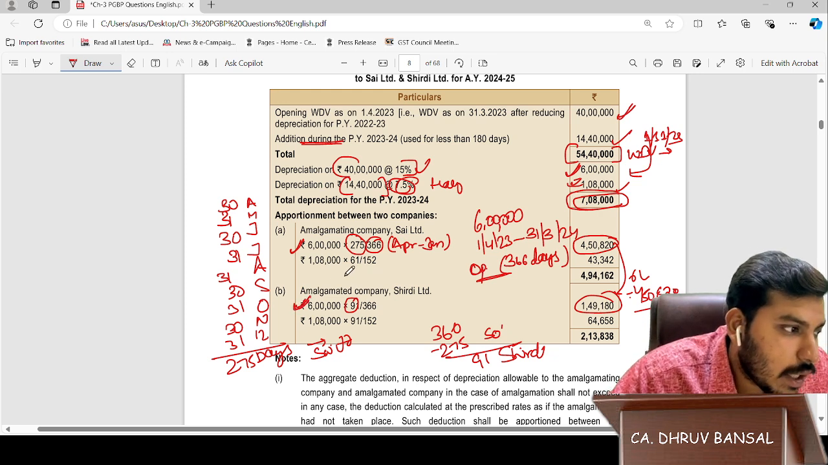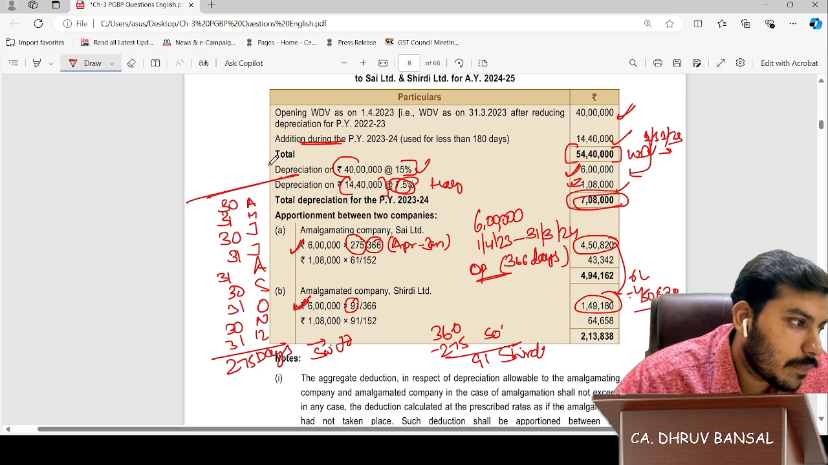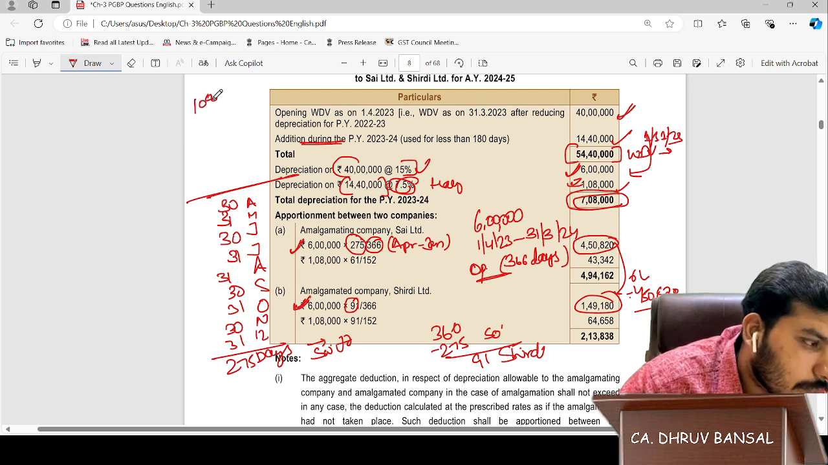Now for the asset of 1,08,000, let's calculate here. This asset has been there from 1st November 2023 to 31st March 2024.